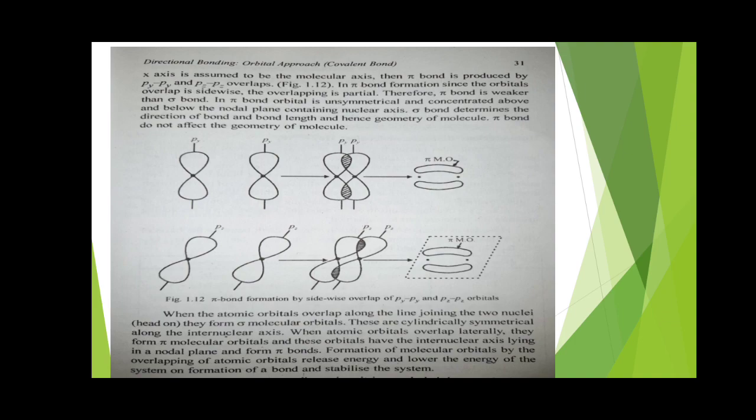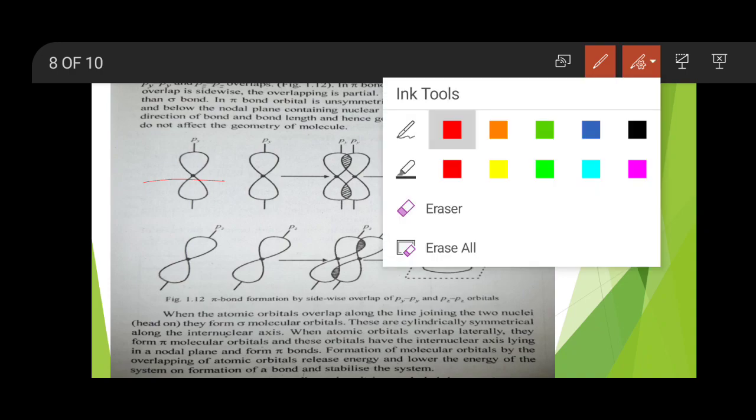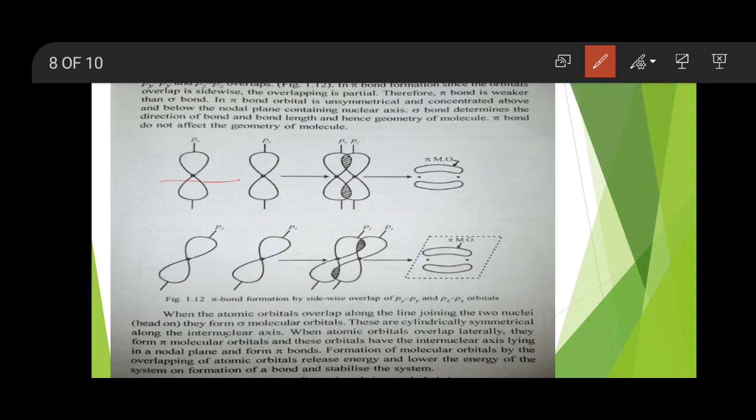Here I said that a pi bond is weaker than a sigma bond. In a pi bond, the orbital is unsymmetrical and concentrated above and below the nodal plane. So look here. This is the nodal plane. What is a nodal plane?